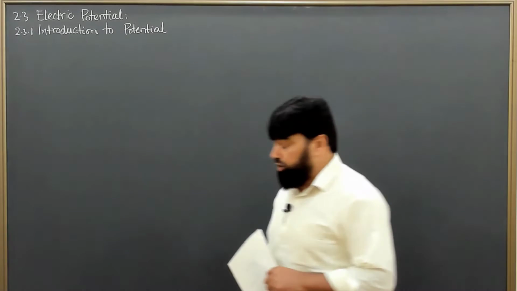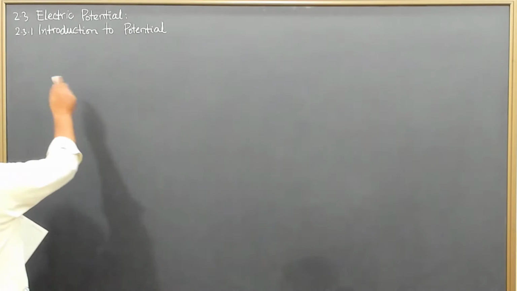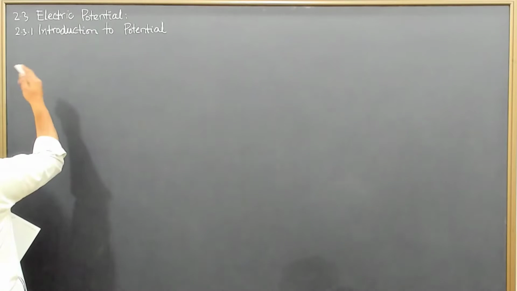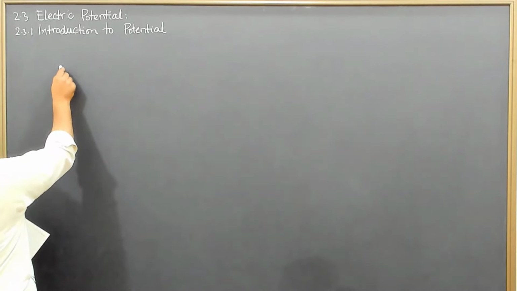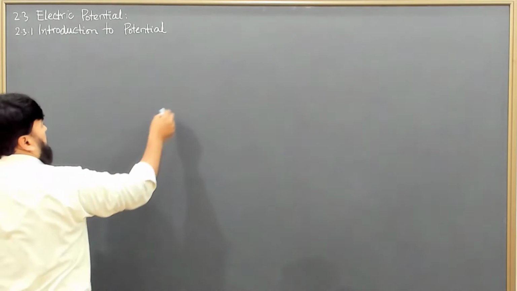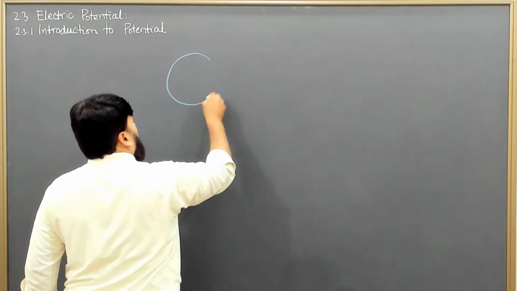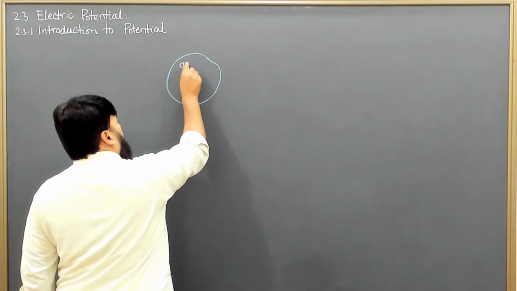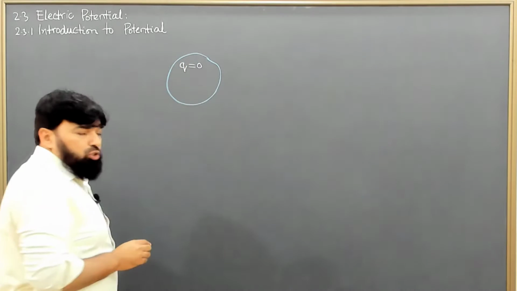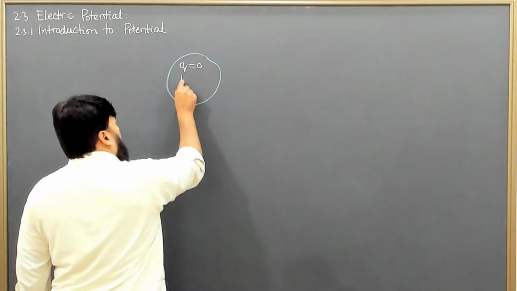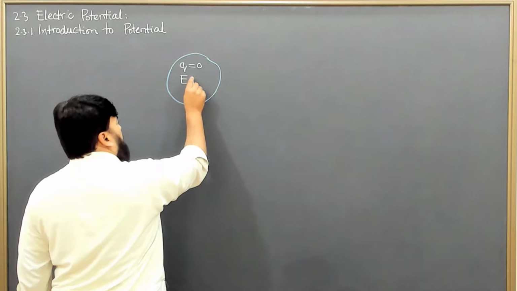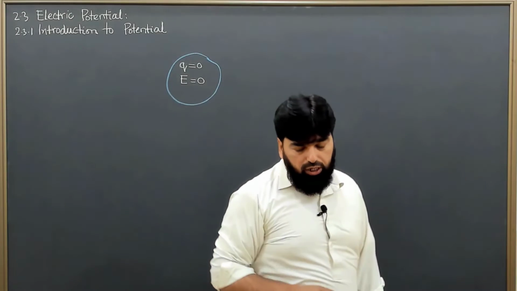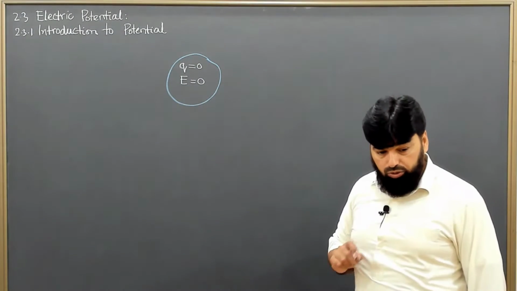So here is the situation. Let me consider first an arbitrary region, and in this region we have no charge, that is, the source charge is equal to 0. Then from Coulomb's law we know that the electric field will be 0 in that region, as the source charges are equal to 0.